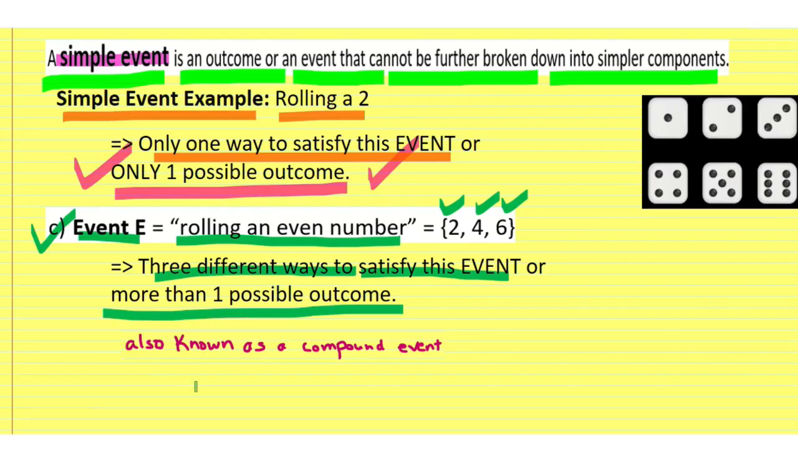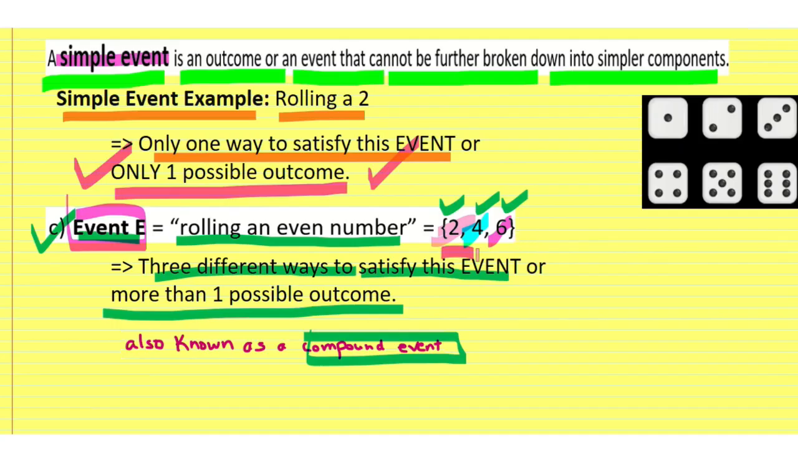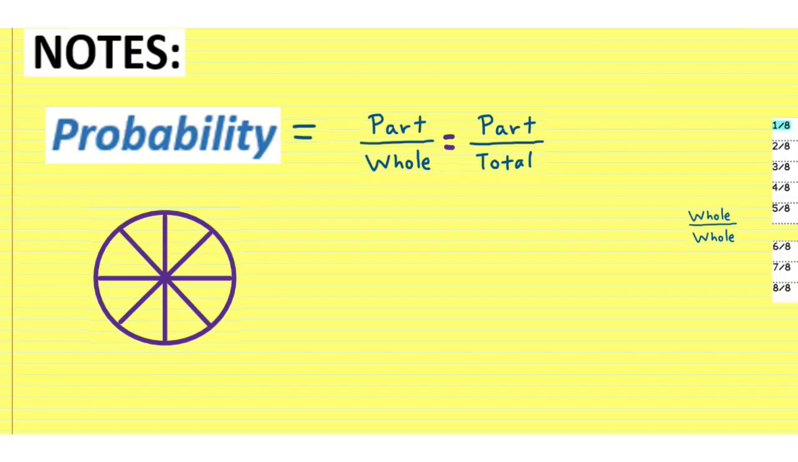Something that is not a simple event can also be called a compound event, because it combines 3 different simple events. The event of rolling a 2 is a simple event. The event of rolling a 4 is a simple event. The event of rolling a 6 is a simple event. But event E has 3 simple events combined, and so that makes it a compound event and not a simple event.